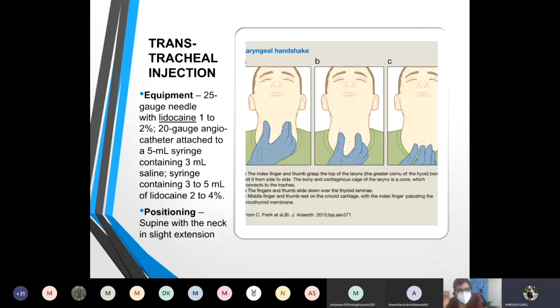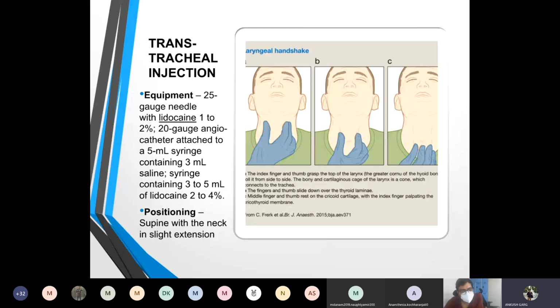Now the transtracheal injection approach. For this, we need to know about stabilizing the larynx and the laryngeal handshake. This is done by placing the thumb and the middle finger along the larynx and feeling the trachea from the chin below, identifying all the structures one by one.